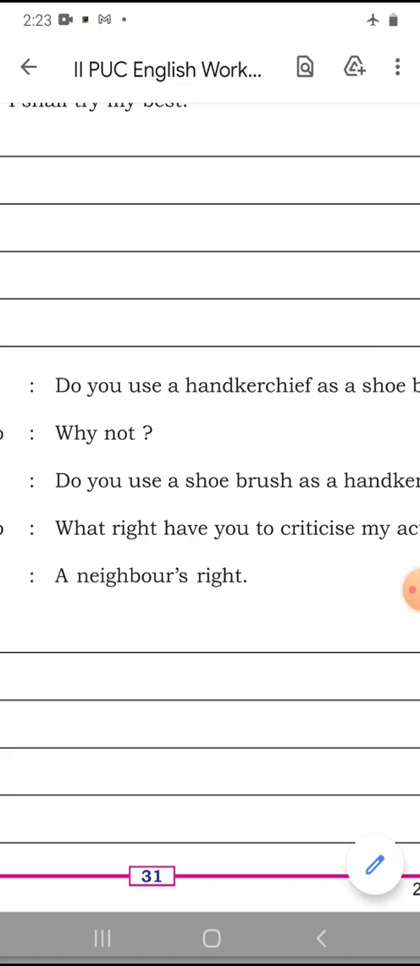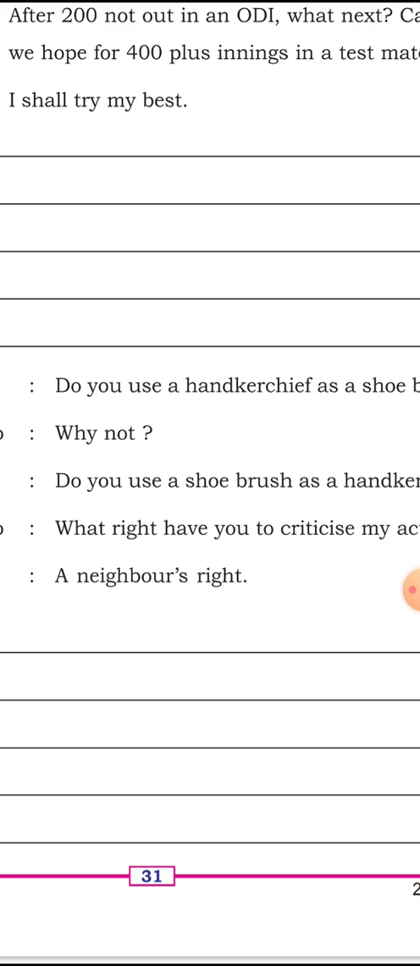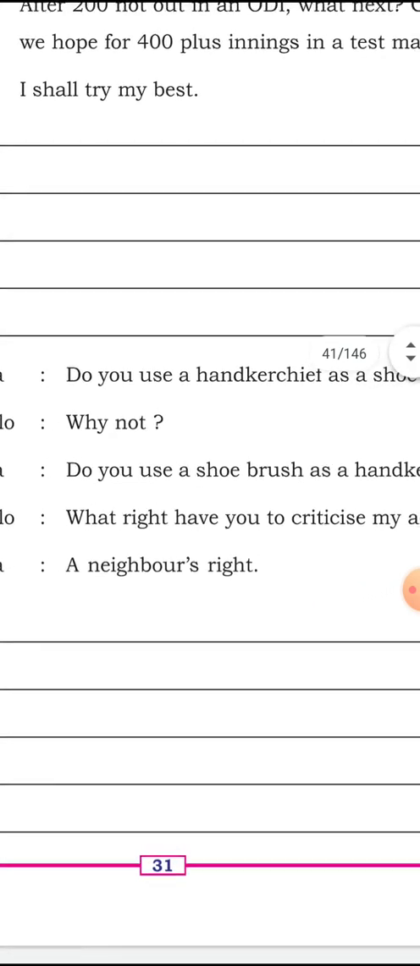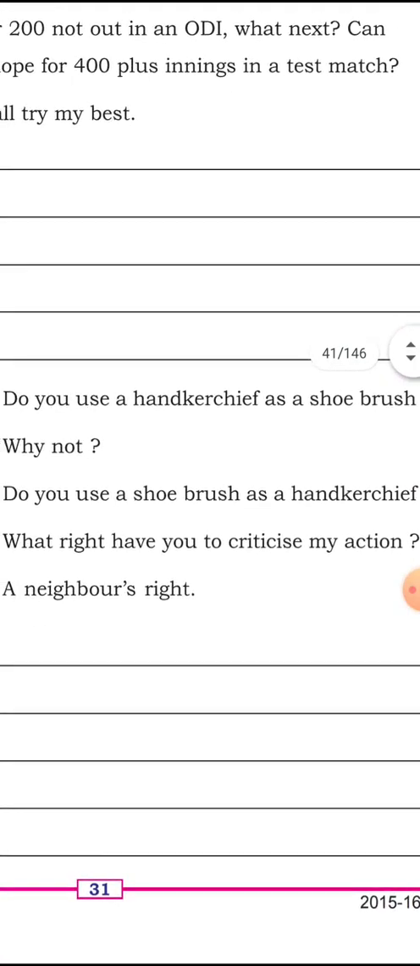Why not? Some of the students may not find it a sentence. They may have a doubt: if it is not a sentence, then how is it possible to change the same into indirect speech? Now we have to understand from the context of the story, I mean the drama, the one act play, that why not means why doesn't Gonzalo use a handkerchief as a shoe brush?